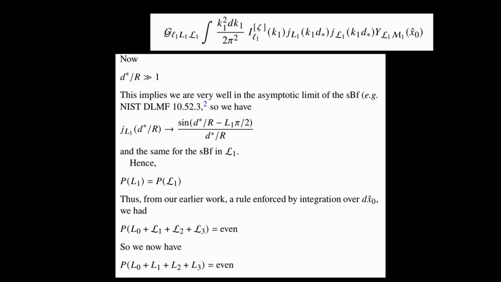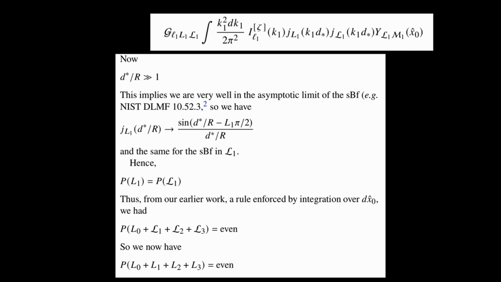And in the asymptotic limit, the spherical Bessels have a phase determined by their L. So here, for instance, j_L1 of d star over r will have a phase that's determined by L1. Now, for the two spherical Bessel functions in L1 and script L1 to be in phase, we need big L1 and script L1 to have the same parity. Otherwise, the two Bessels will be out of phase and the integral will vanish. So we can conclude that the parity of big L1 is the parity of script L1.